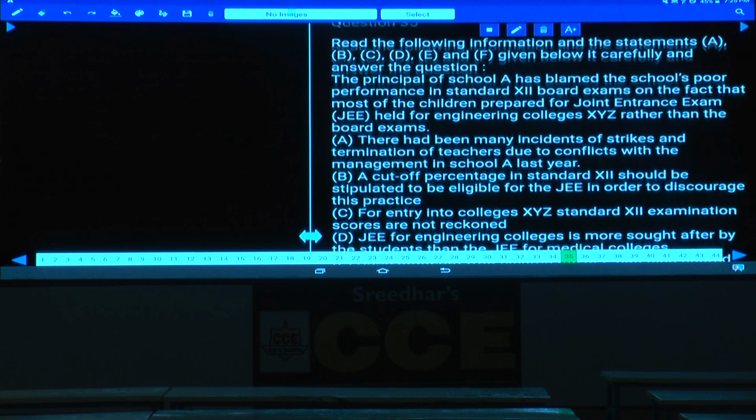Now, the principal of School A. The principal of what? The principal of School A has blamed the school's poor performance in the standard 11 and 12th board examinations on a fact. What is the fact here? That most of the children prepared for the joint entrance examination. Why have the scores come down? Because they are not concentrating much on the board examinations, rather they are concentrating only on the JEE examinations, isn't it? Hence, this is the very basic reason.